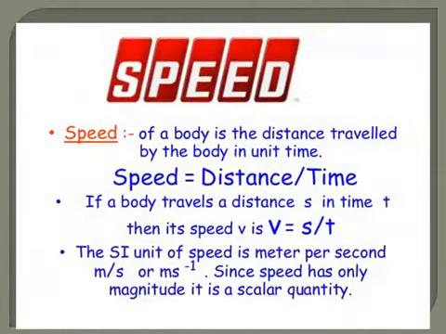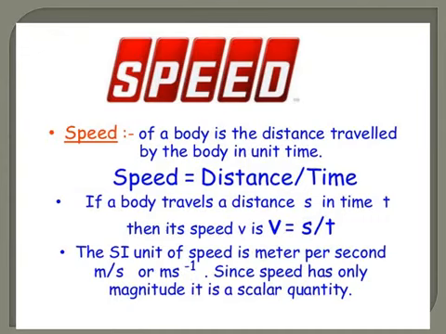Now let us discuss an important term in physics, speed. What is speed? Speed of a body is the distance traveled by it in unit time. What does unit mean? Unit means single: 1 second, 1 hour.